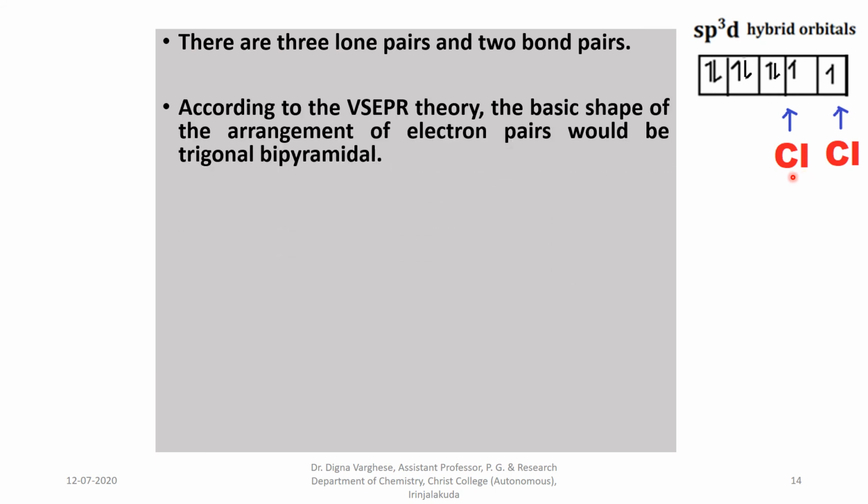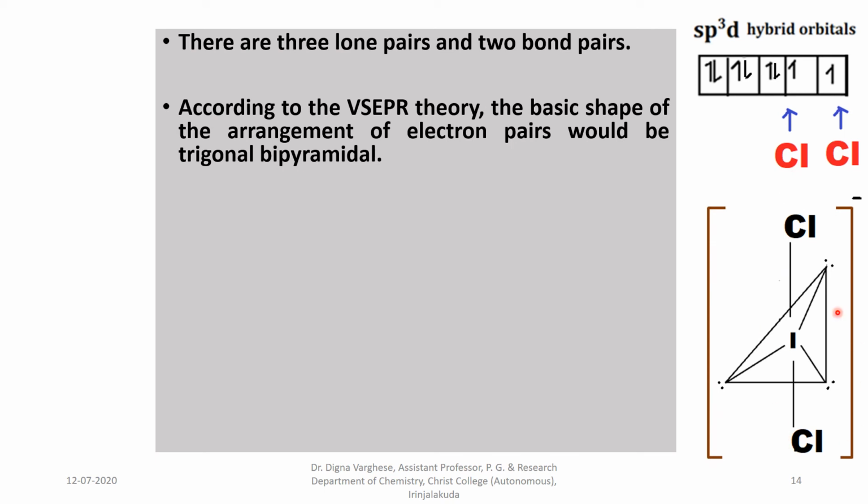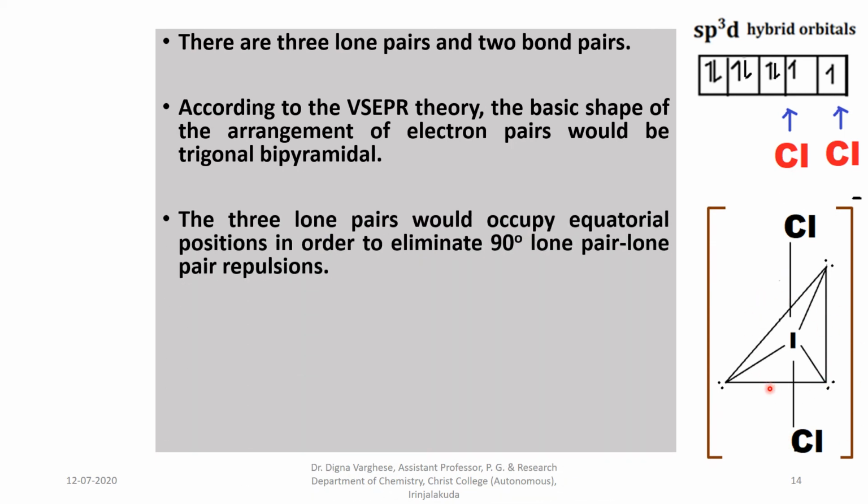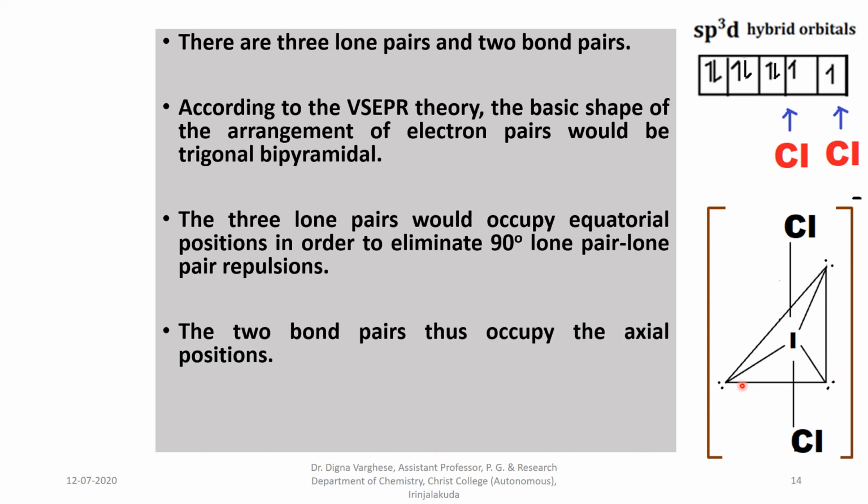According to valence shell electron pair repulsion theory, the basic shape of the arrangement is trigonal bipyramidal, and the 3 lone pairs occupy the equatorial positions of the trigonal bipyramid, and the 2 chlorine atoms, that is the 2 bond pairs, occupy the axial positions.